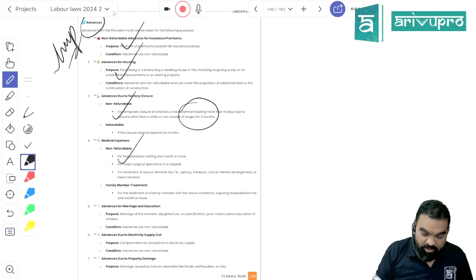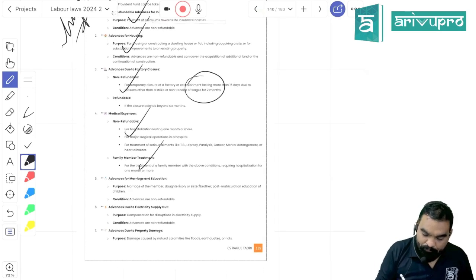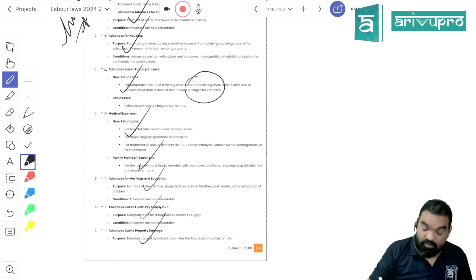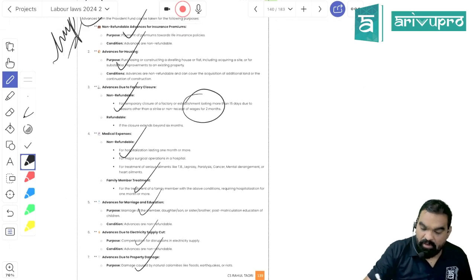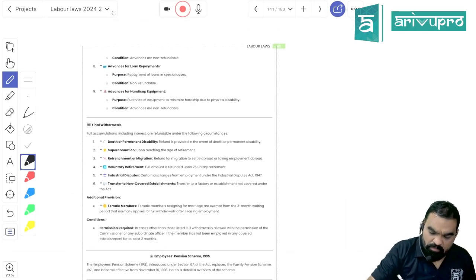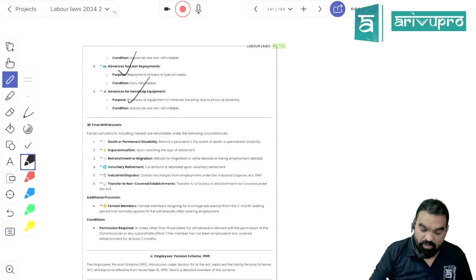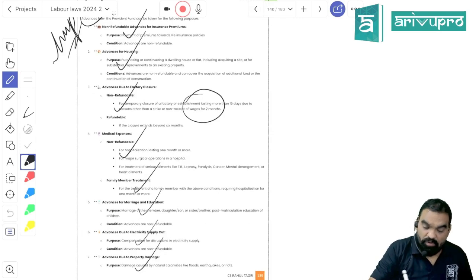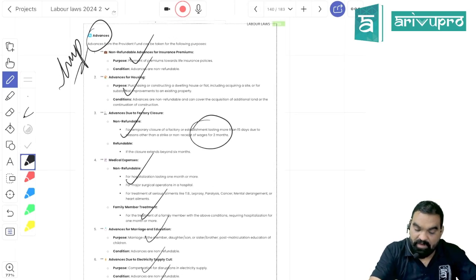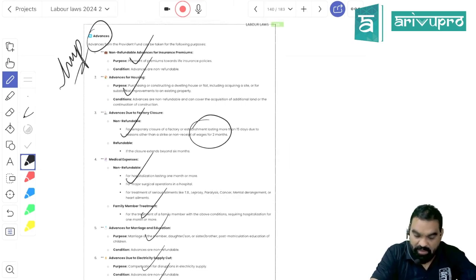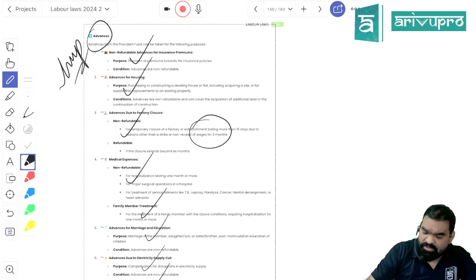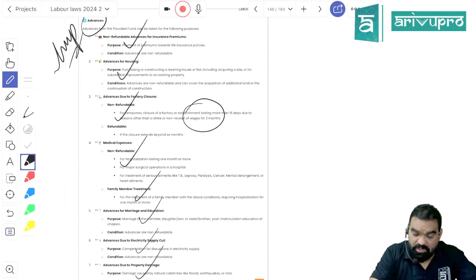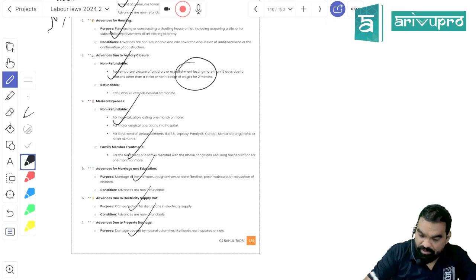If you are hospitalized or your relatives are hospitalized, for marriage and education of your children, for electricity supply cut, for property damage of the employer due to earthquake or something, or if you are unable to repay your loan, or for handicapped equipment. You have to learn 5-6 things for which you can take a non-refundable advance: for making payment of your insurance premium, for electricity cut, for health issues. Advance for housing. If the factory remains closed for a continuous period of more than 15 days and you are not getting salaries, you can withdraw the amount.